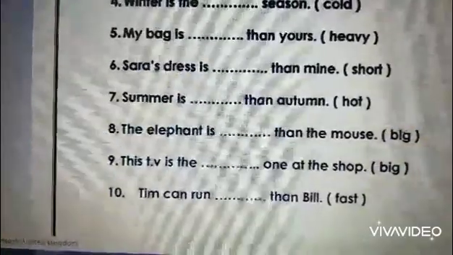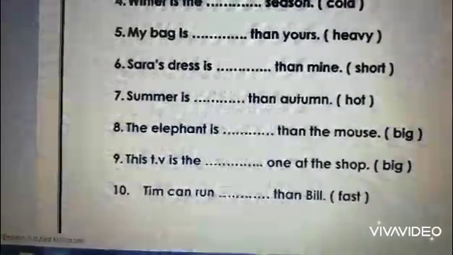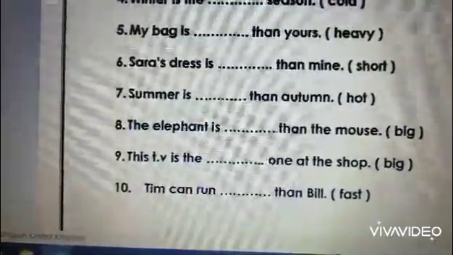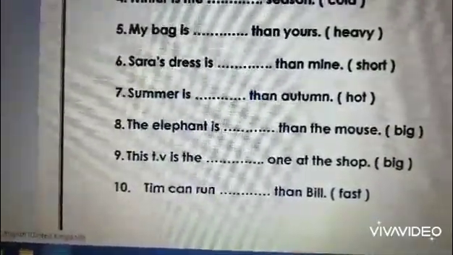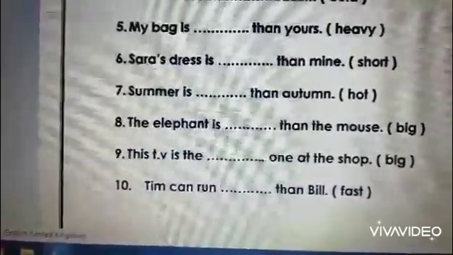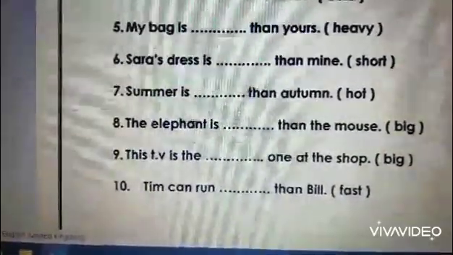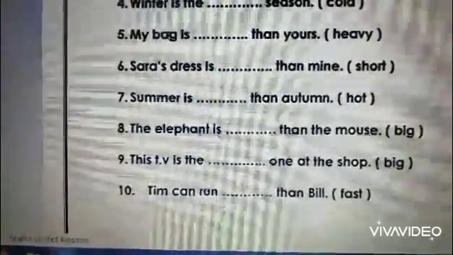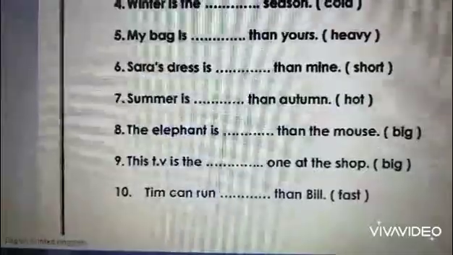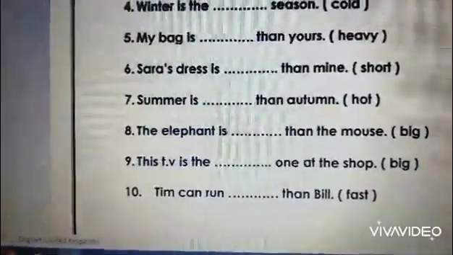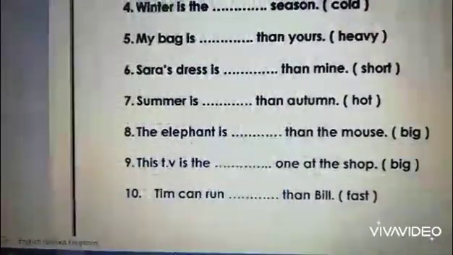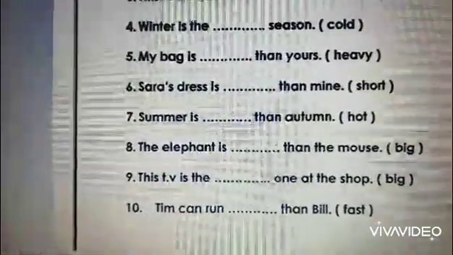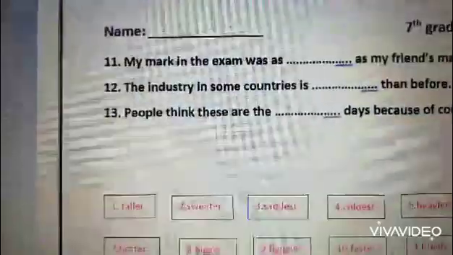9, this TV is the one at the shop. We are comparing one TV to other TVs in the shop, so it's the biggest one in the shop. 10, Tim can run than Bill. We are comparing the running of Tim to the running of Bill. We here are comparing verbs, so we make it faster. Tim can run faster than Bill.